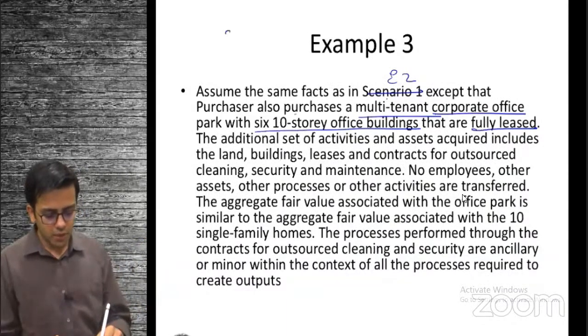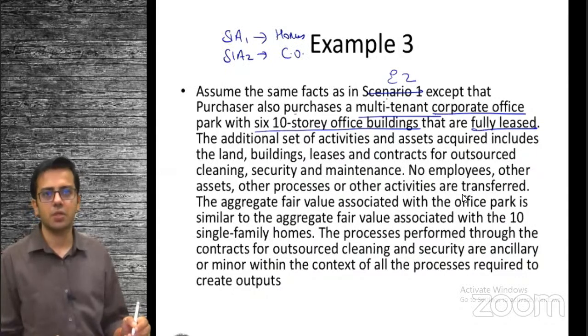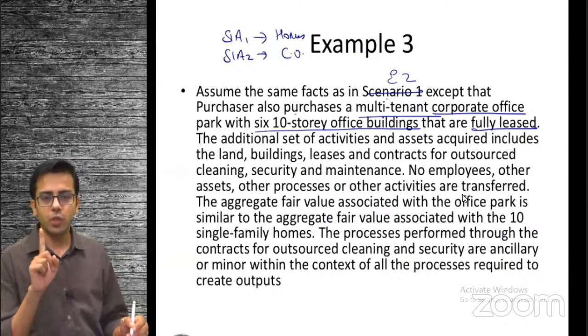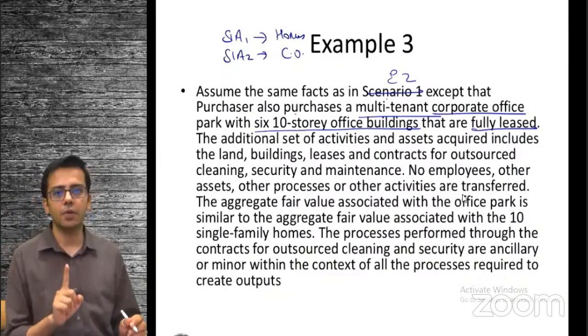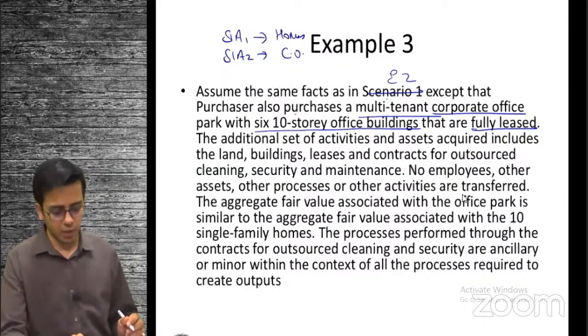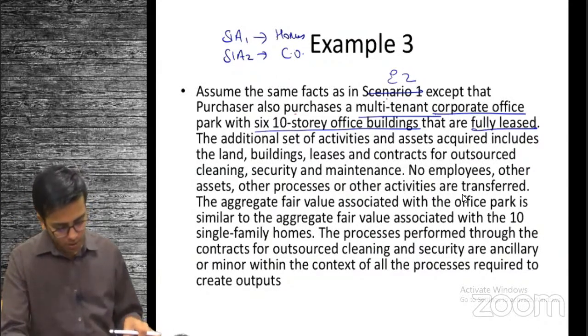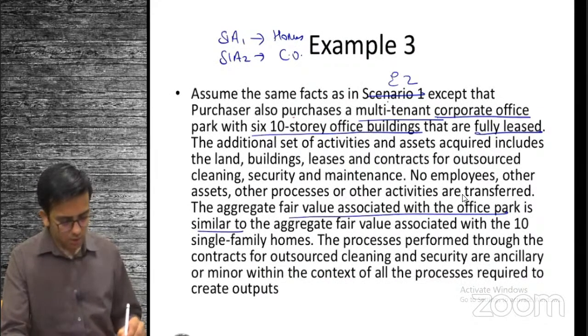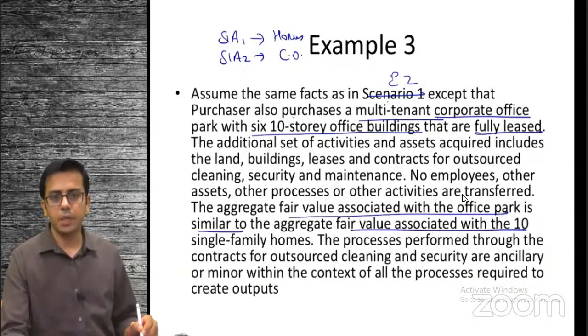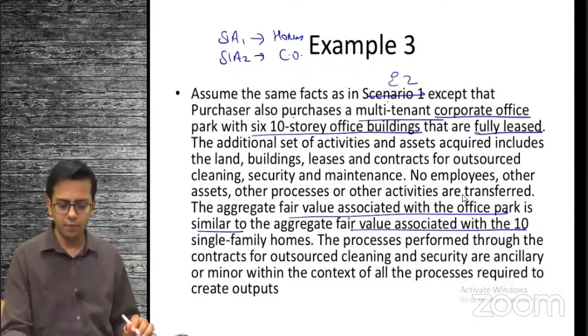So now we have similar identifiable asset 1, which are those homes, and similar identifiable asset 2, which is this corporate office, but they together don't constitute a similar identifiable asset. We have two similar identifiable assets. Now it says the fair value of the office is similar to the fair value of the 10 single family homes, so they have similar fair values.